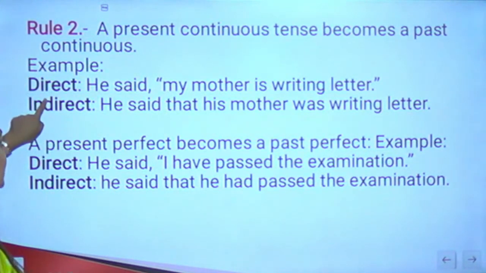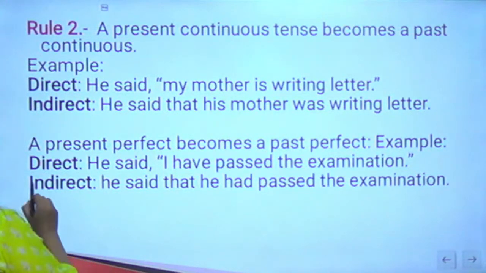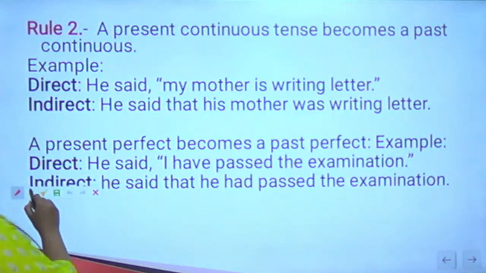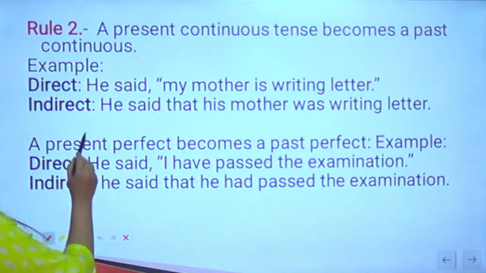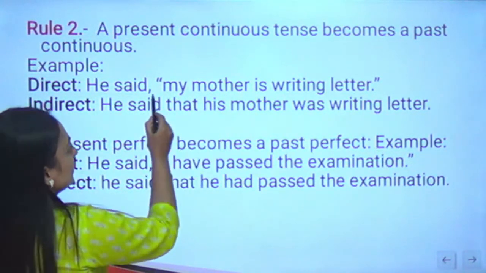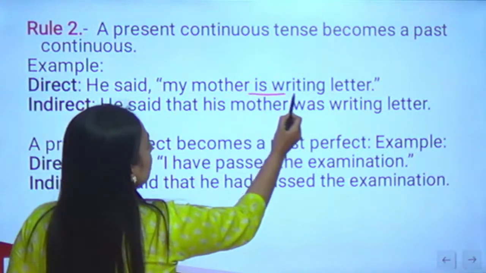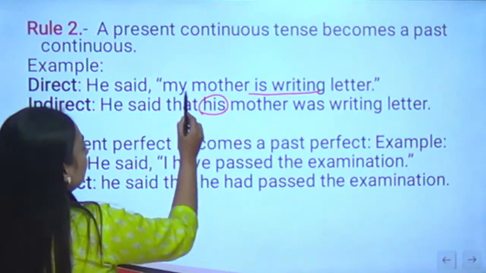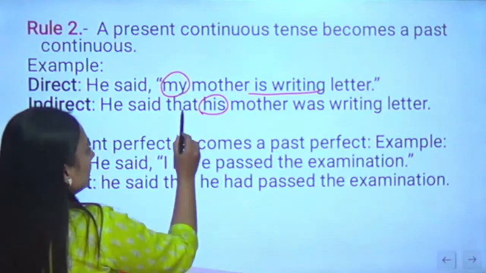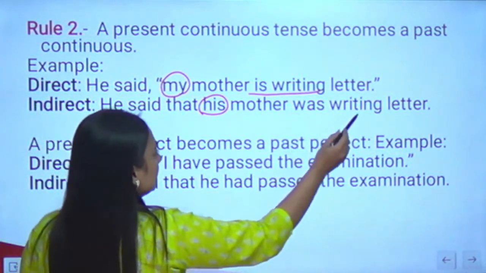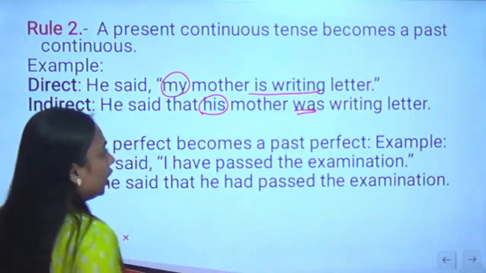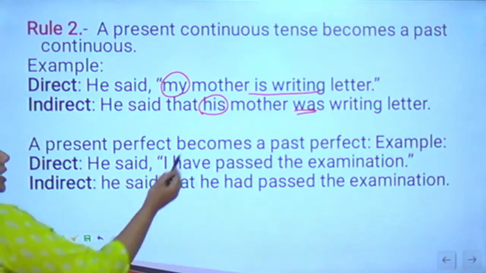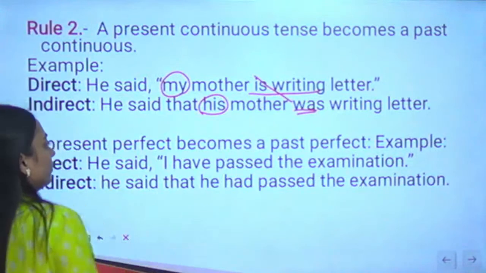Example, in direct speech: he said, okay. So he said, my mother is writing a letter. He said that his mother, my is changed into his, that his mother was writing a letter. So did we not use was in place of is? So I changed is into was.